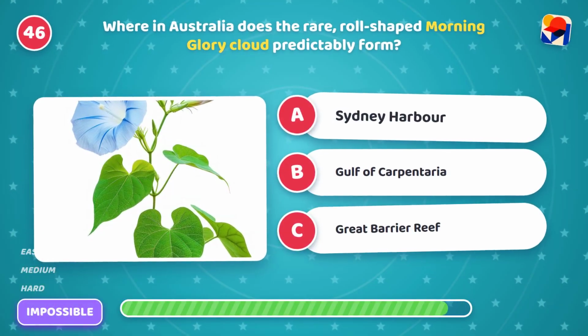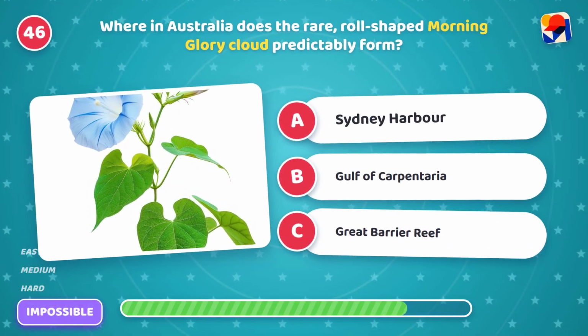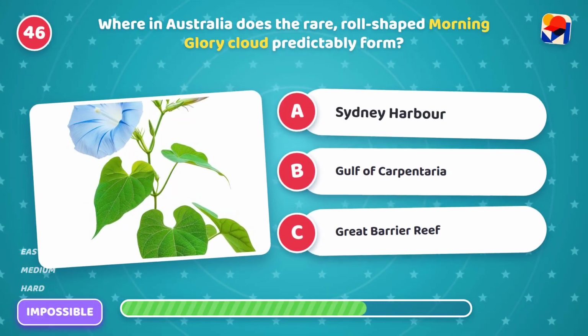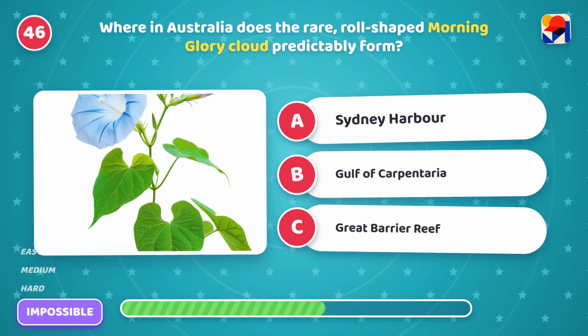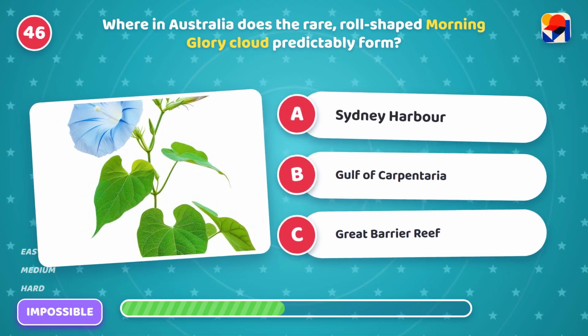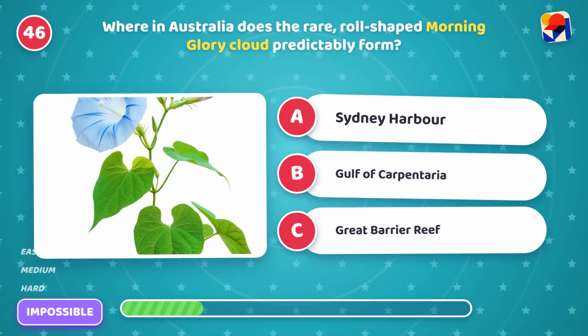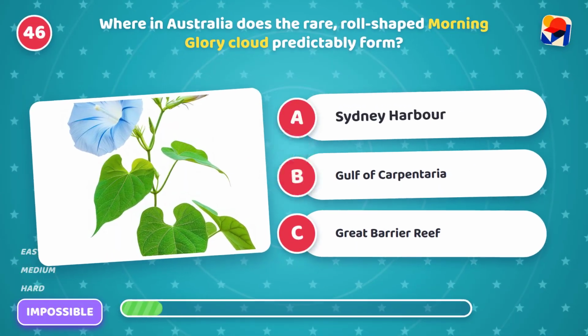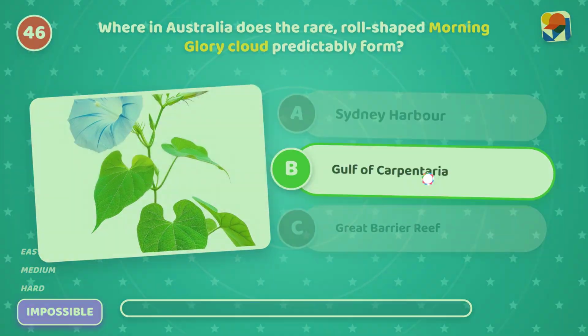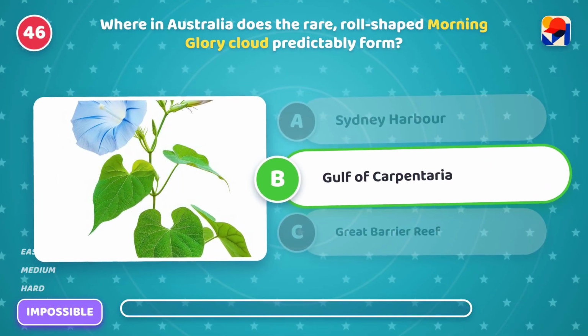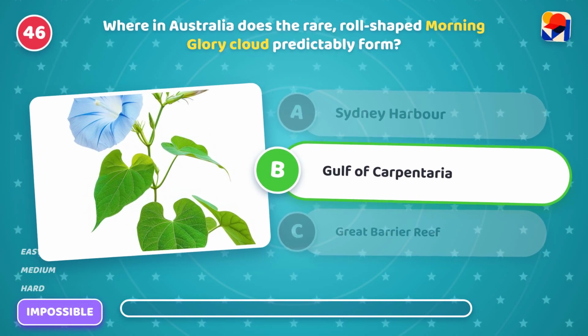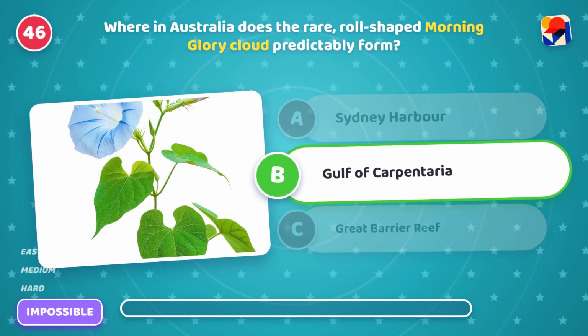Where in Australia does the rare, roll-shaped morning glory cloud predictably form? Is it A, Sydney Harbour, B, Gulf of Carpentaria, or C, Great Barrier Reef? It's B, Gulf of Carpentaria. Amazing! A giant rolling cloud tube.